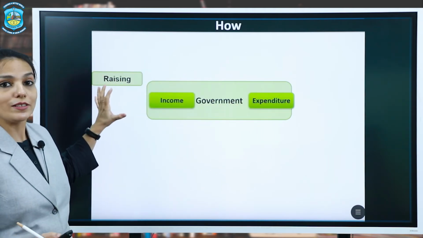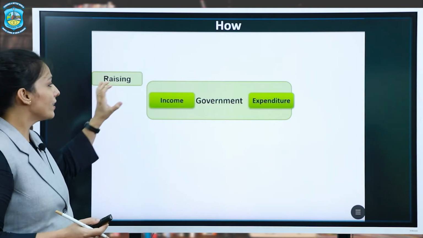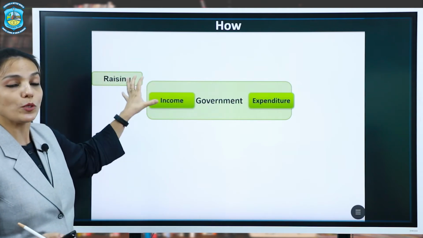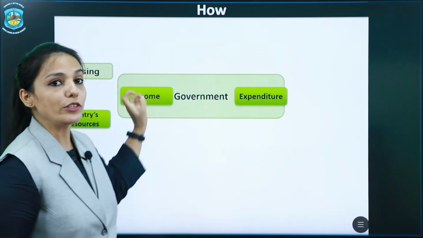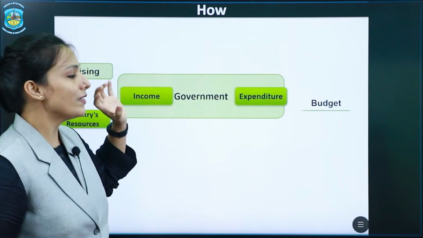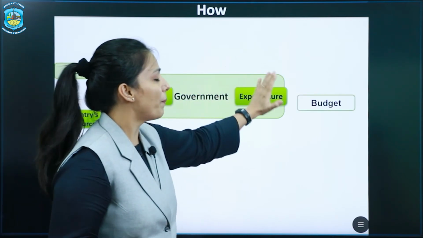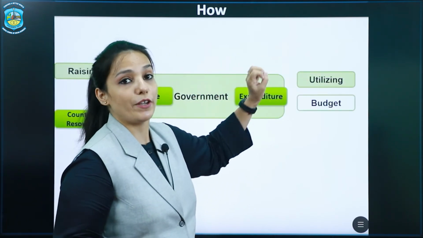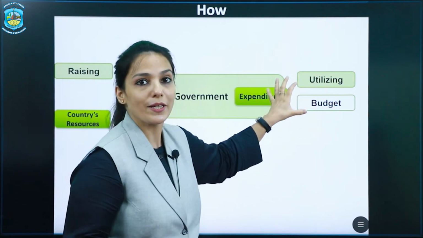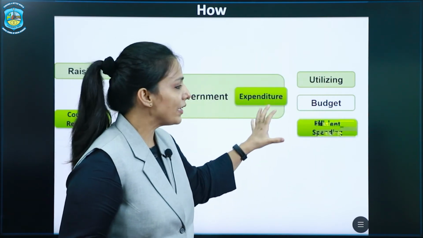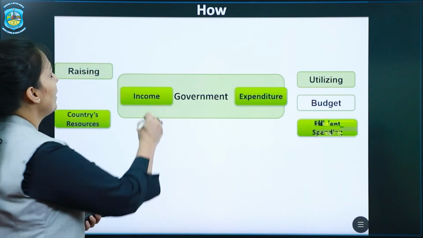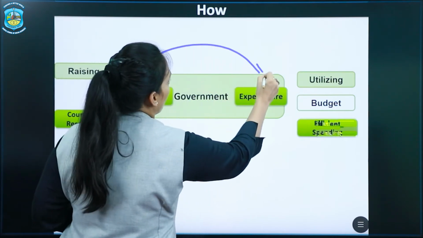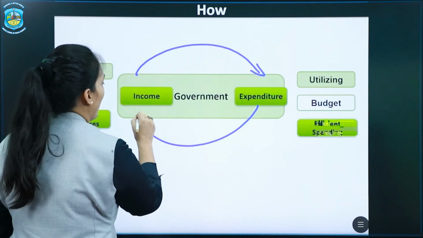Why does this branch of economics study income? Because it's concerned with the country's resources. It is also concerned with the study of expenditure, how it is made, whether the government is utilizing it efficiently or not. And also the adjustment of one to another.